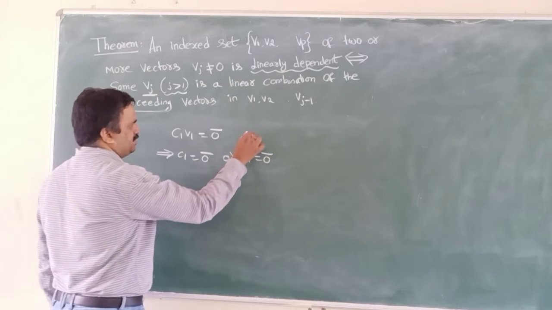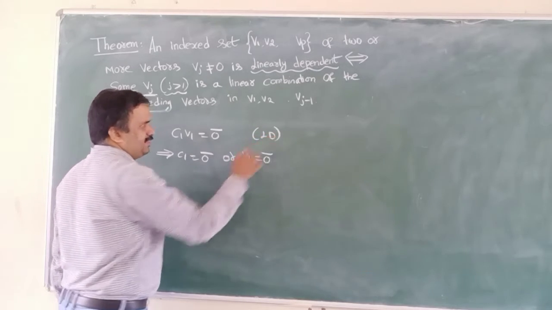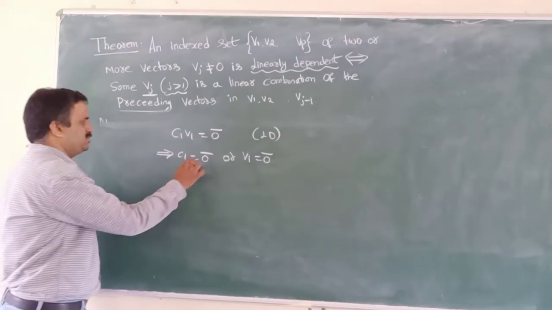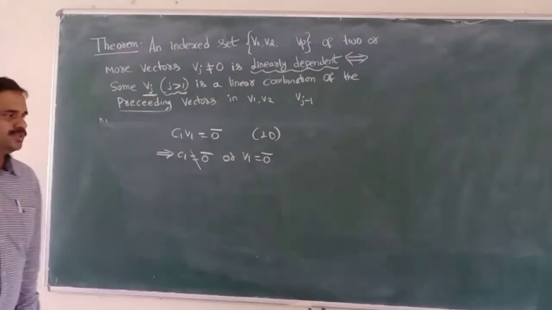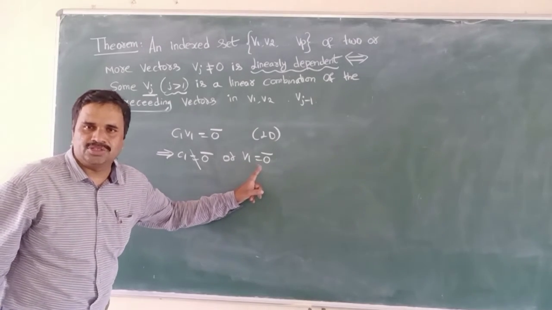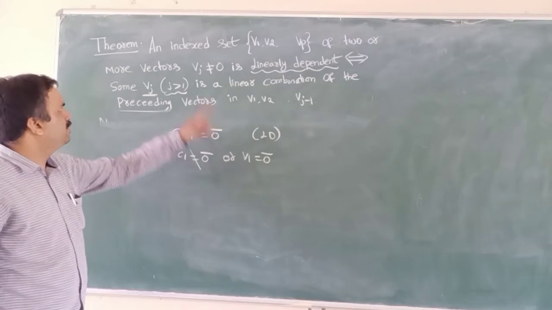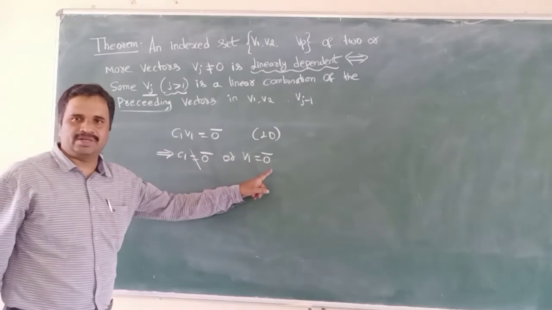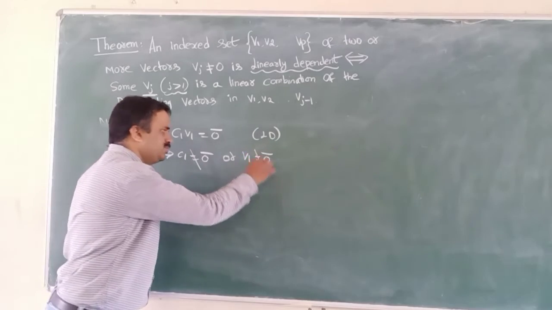As we consider this as linearly dependent, the coefficient value is not equal to 0. So obviously we have V1 is equal to 0 bar. V1 is a 0 vector, but we have V1 is a non-zero vector, so V1 is also not equal to 0 bar.